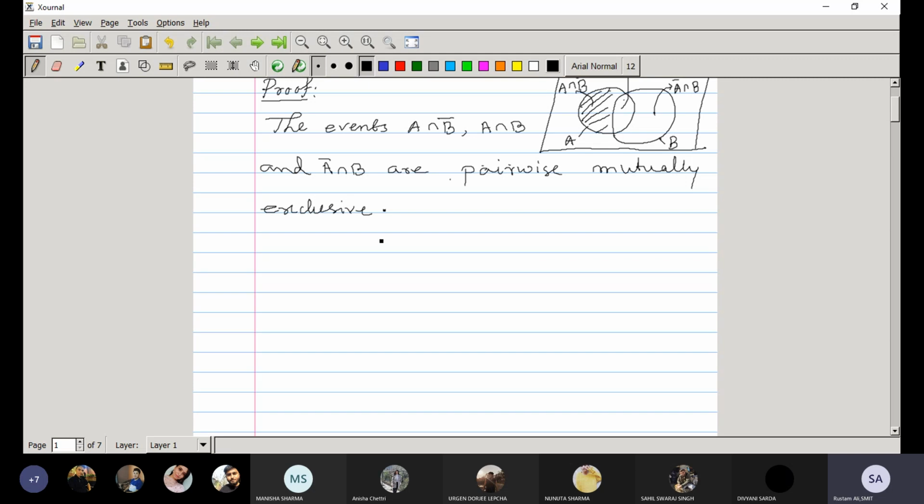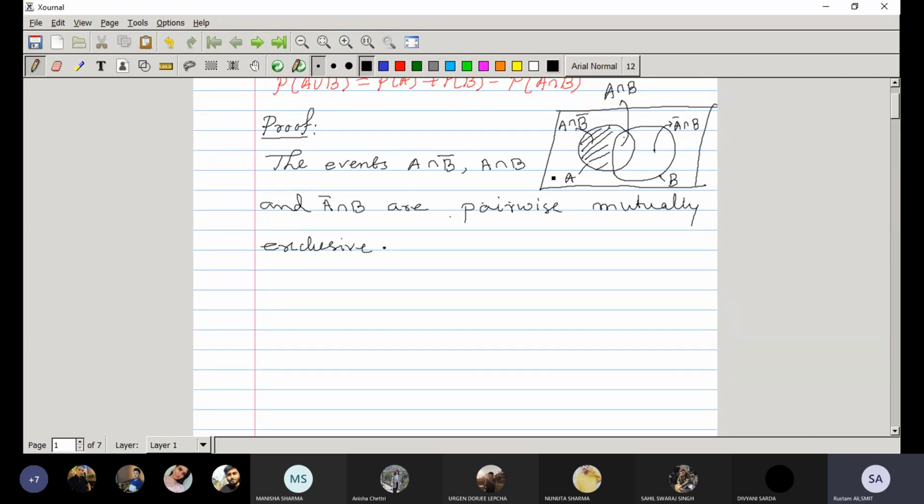Now let us try to decompose the event A. A is this entire event, so this can be written as this plus this. Plus means union.